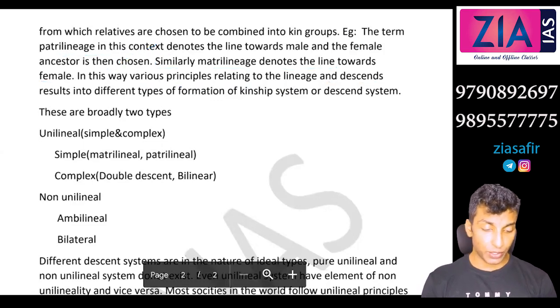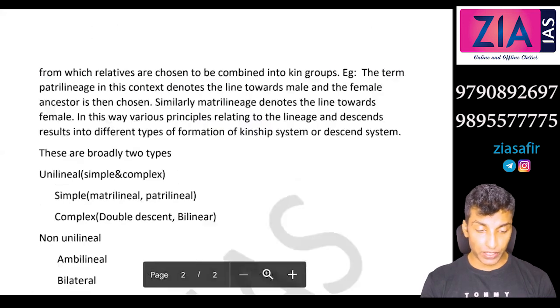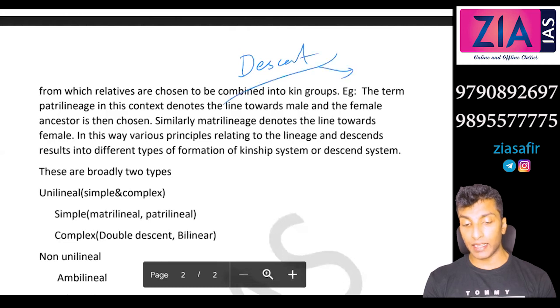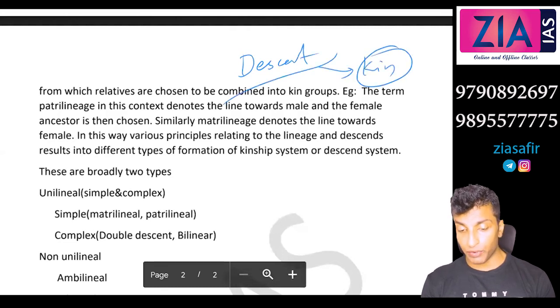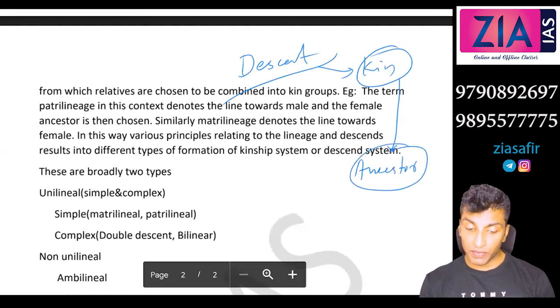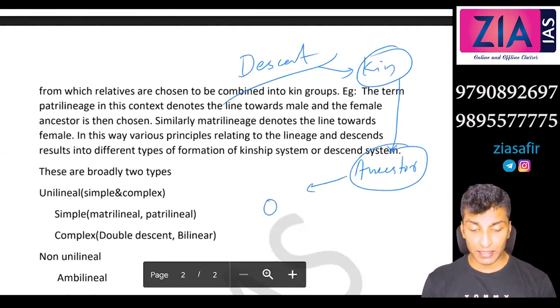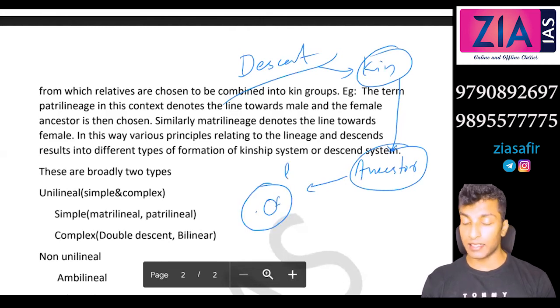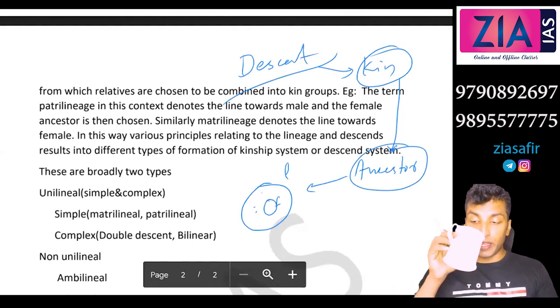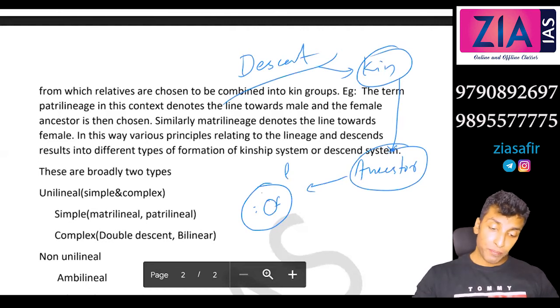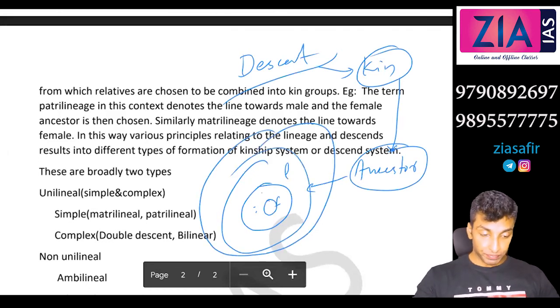Lineage you need to understand in two contexts. So one is part of descent. When we discuss descent, it's all about selecting your kin, means relatives. How do you select your relatives? It is based on common ancestor. Now, depending on the way you select this common ancestor, you have different types. Firstly, family, where there is no common ancestor, maybe your father you can say. Then you have lineage, the second descent group, where up to 5 generations you take the ancestor. Then you will have clan, and then you will have fratry.